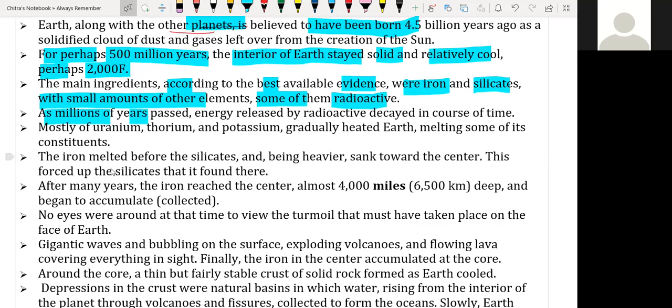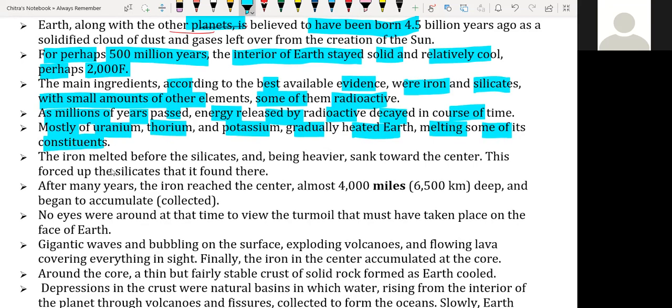As millions of years passed, energy was released by the radioactive elements, which decay over time, and due to their decay and decomposition, most of the gases were formed. Mostly uranium, thorium and potassium gradually heated the Earth and melted some of its constituents.